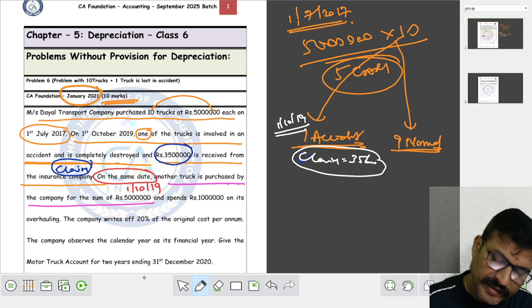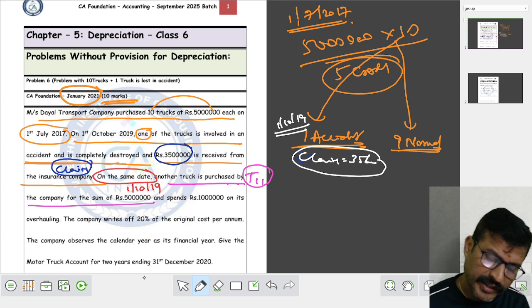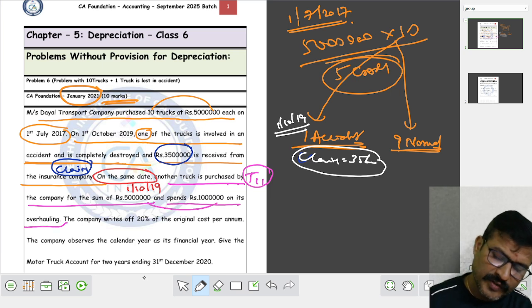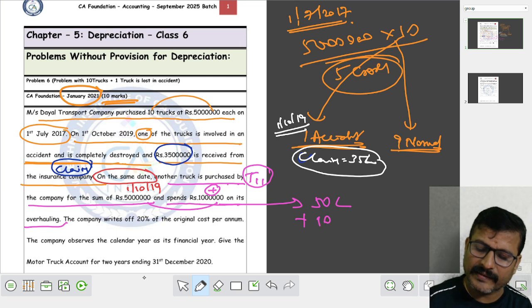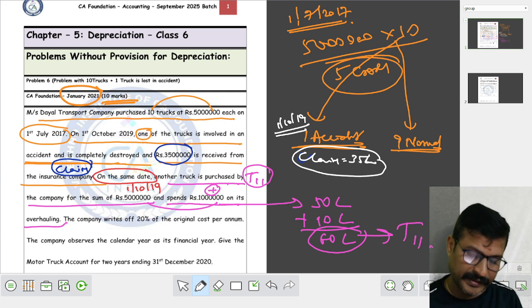Another truck purchased means it is the 11th truck. Purchased for 50 lakh, spent 10 lakh on its overhauling. Means for this 50 lakh, we have to add 10 lakh, so 50 lakhs plus 10 lakh is 60 lakh. This is the cost of your 11th truck.